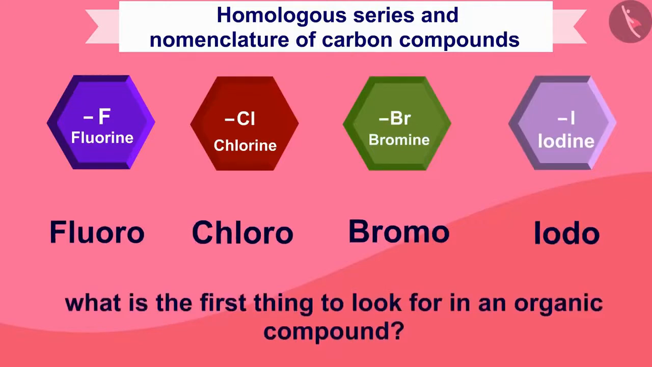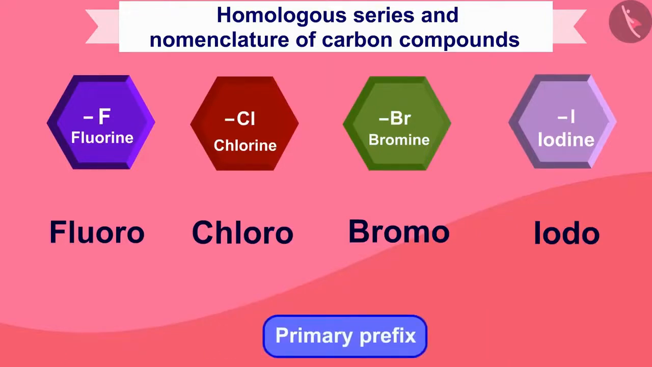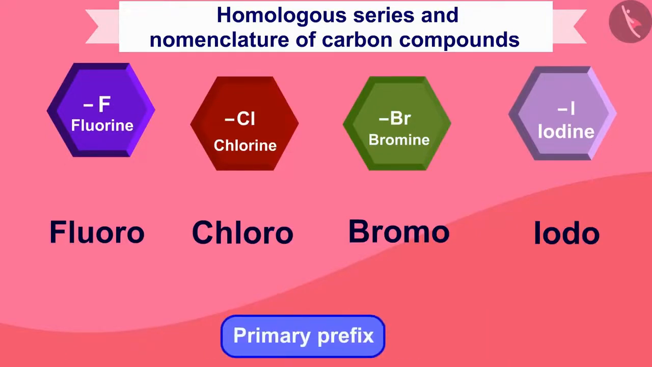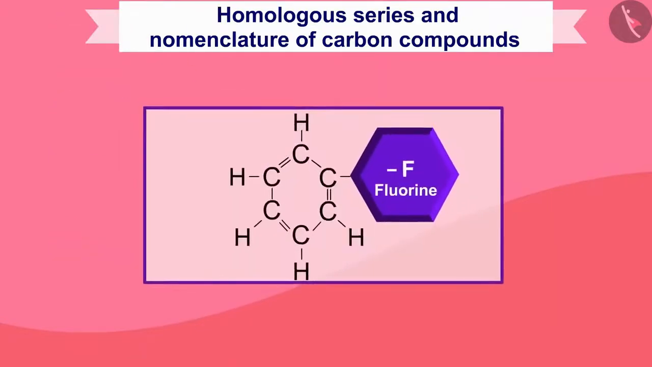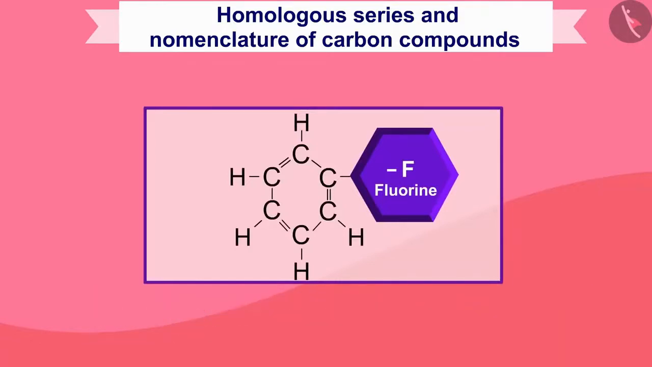So what is the first thing to look for in an organic compound? Will you see fluorine, chlorine, bromine or iodine? So we can write the primary prefix accordingly. After this, you will see which type of ring is being formed in carbon. You can easily see this. That is, the chain of carbon is straight or forming a ring. If the ring is formed, then you will use the word cyclo.